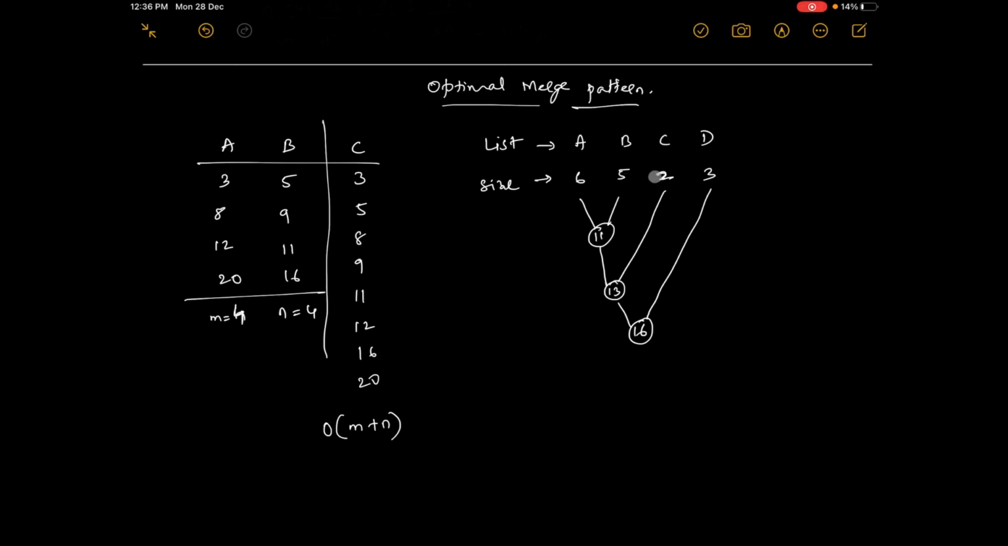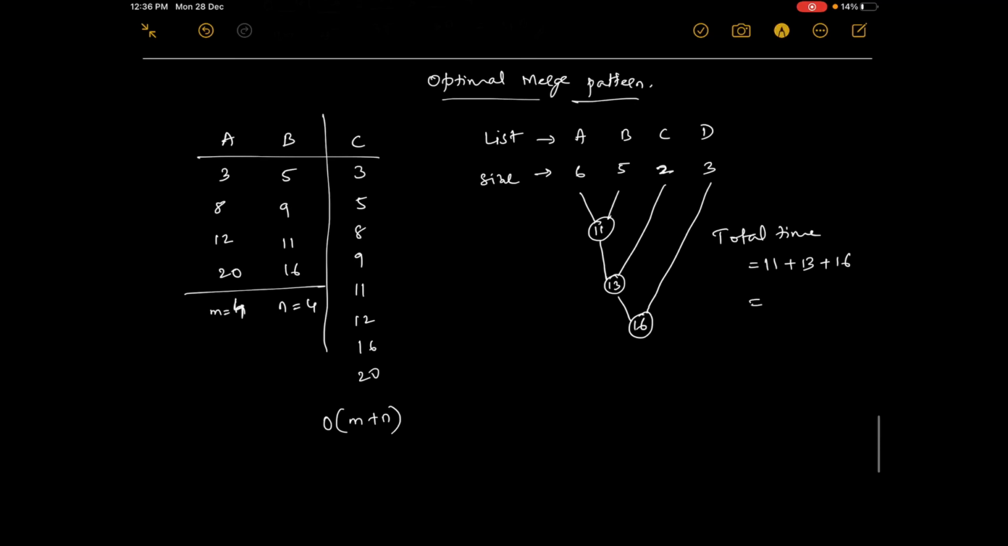Yes, 6 plus 5 plus 2 plus 3 is 16. So we get 16 elements at last. But what is the cost or time taken? So here the total time or total cost is, okay, 11. Initially we got 11. Then we got a new list of 13 elements. Then we got another new list of 16 elements. So what is the total time taken or total cost? It is 11 plus 13 plus 16, which is 40.